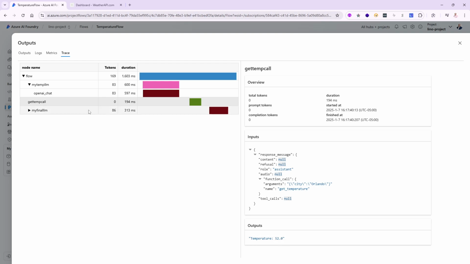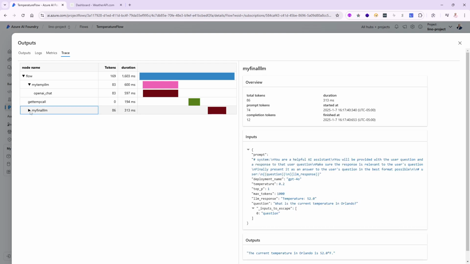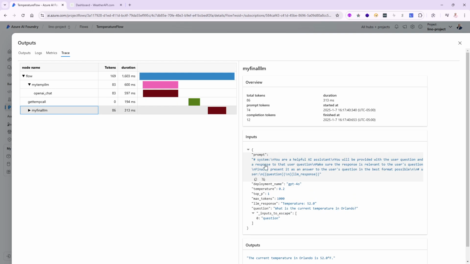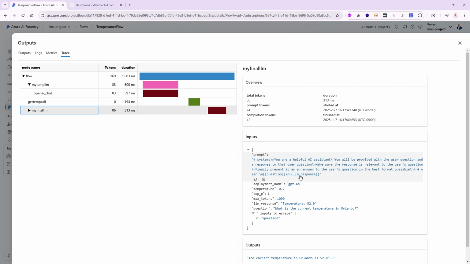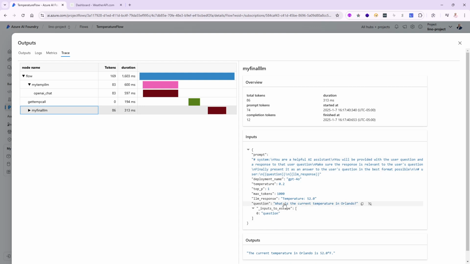Alrighty, taking all the stuff, I'm going to end up passing it on to the final LLM, and this final LLM in here, if I click on it, you will see what the prompt looks like. You're blah, blah, blah, blah, but it also has the question and the LLM response. So it does have actually the temperature 52 degrees from the previous call in the prompt itself. It has everything it needs to be able to answer the question in the best format possible, which is the current temperature in Orlando is 52 degrees right now.